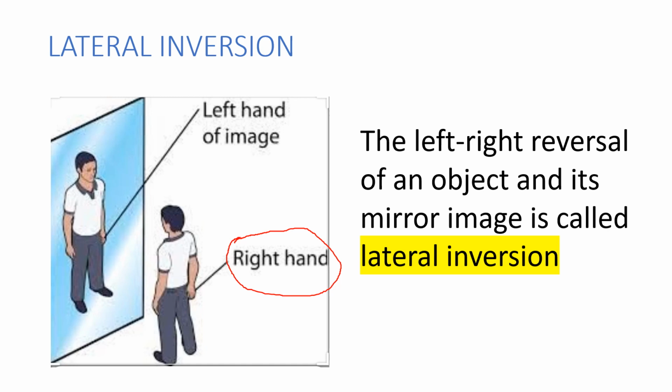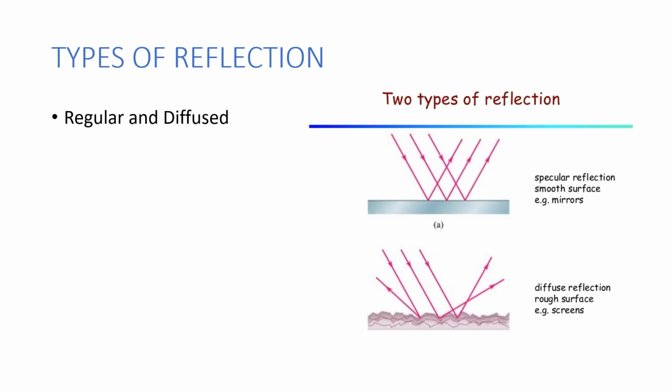So what is this lateral inversion? The left-right reversal of an object and its mirror image is called lateral inversion. Is that clear? Yes. And now come to the next one.